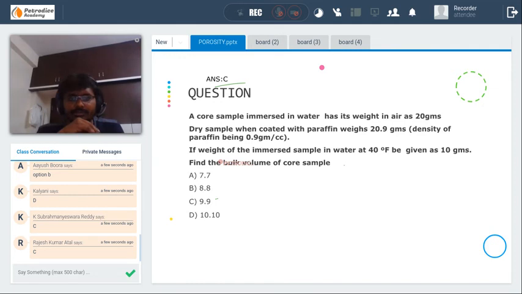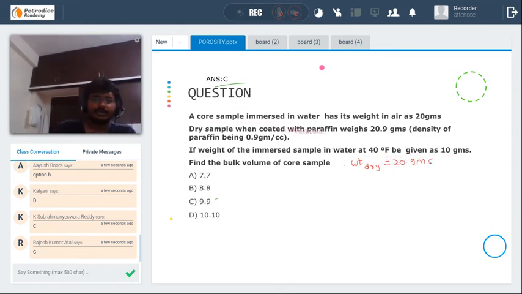Okay, I will start the question. A core sample immersed in water has its weight in air as 20 grams. It has given us WT dry is equal to 20 grams.